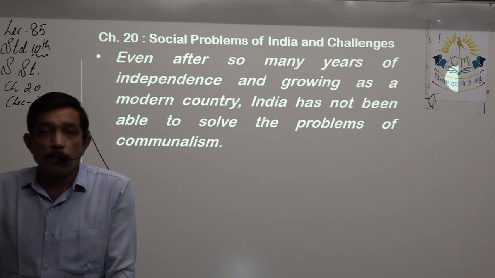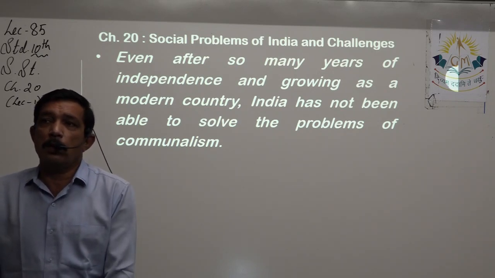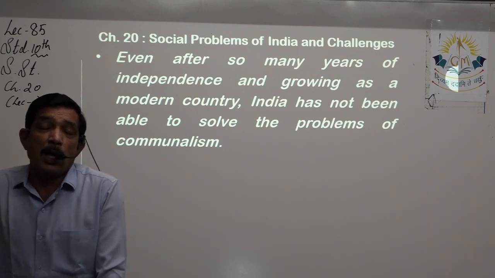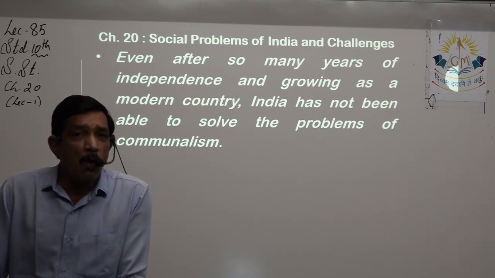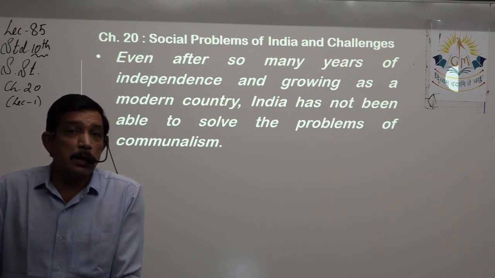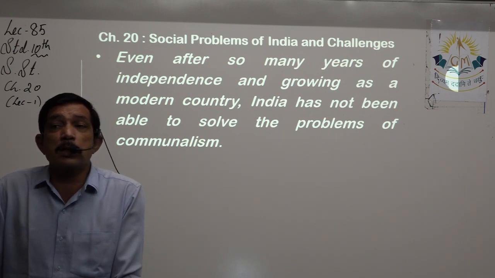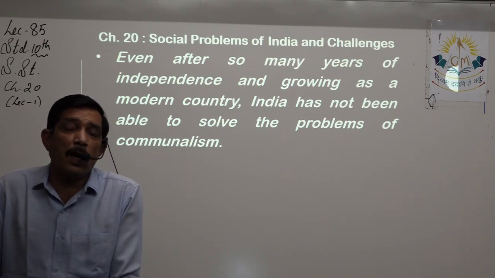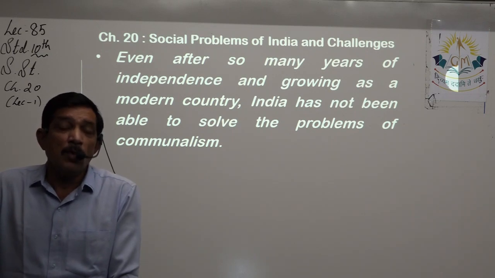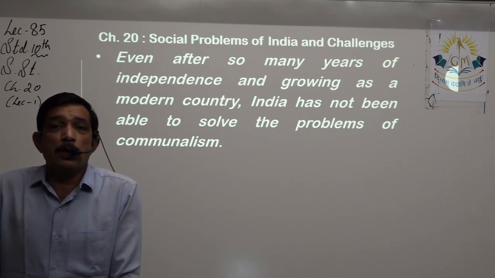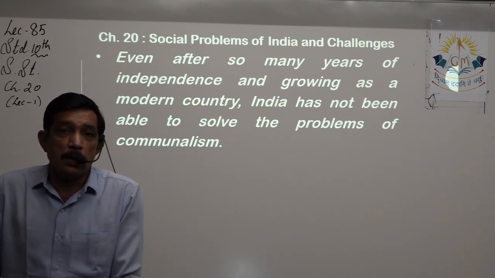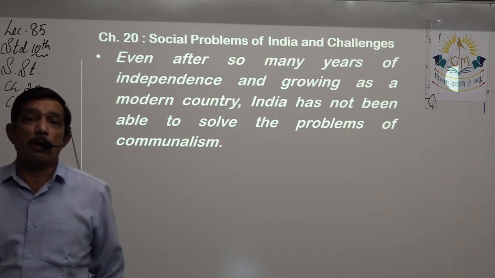solve the problems of communalism because it's the mindset of people that is working over here. We have become modern. We can see lots and lots of changes happening in the mega city, in the bigger cities of the state, in the smaller cities, towns, villages, even in the rural area. We see lots of modernization happening. But we are not able to change our mindset, or we are not able to change the mindset of the society which is based on religion.